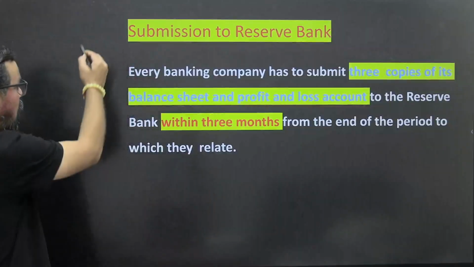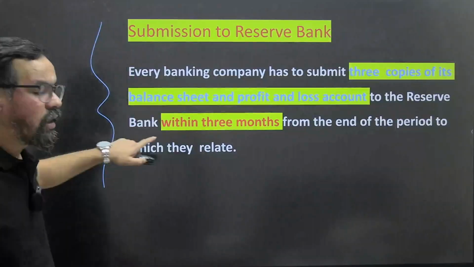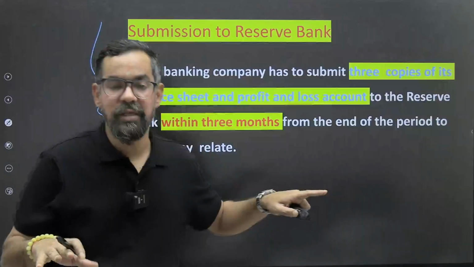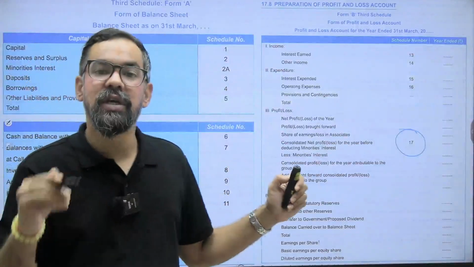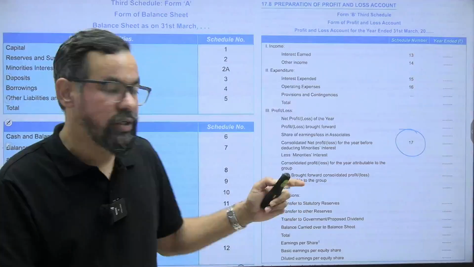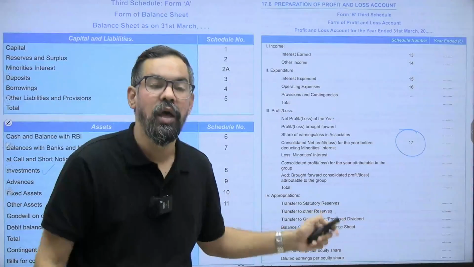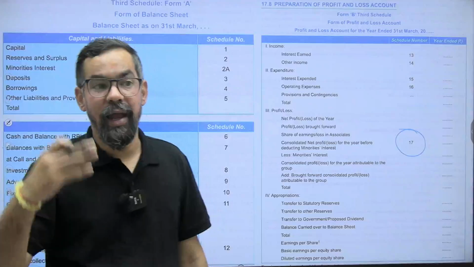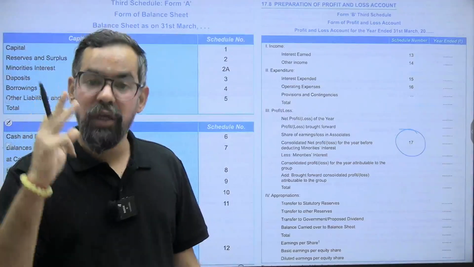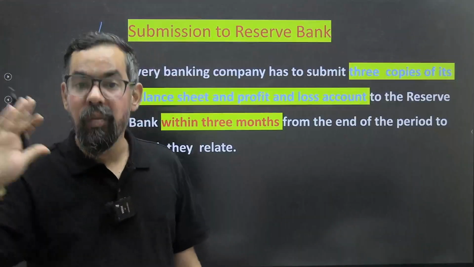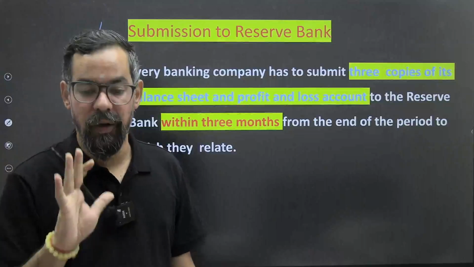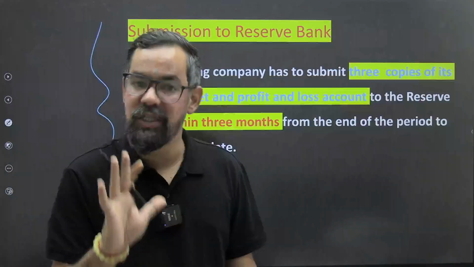Okay? So even the banking companies, after preparation of their final reports, need signatures from at least 3 directors. After their signatures, we conduct the audit, and we have to submit 3 copies of the balance sheet and 3 copies of the profit and loss account to RBI within 3 months from the end of the respective financial year.